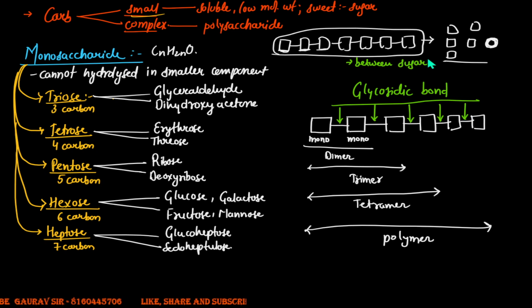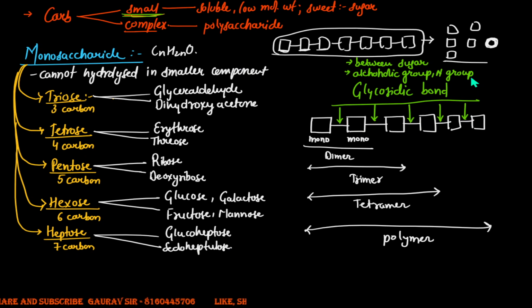Now we have already seen in the earlier half of the video that sugars are small carbohydrates which are soluble, have a low molecular weight, and have a sweet taste. Also, the sugar can form a bond with the alcoholic group, or with the nitrogen group of some different organic compound.